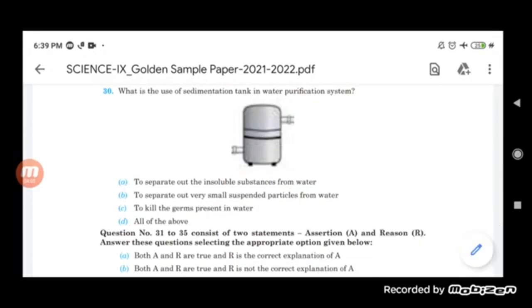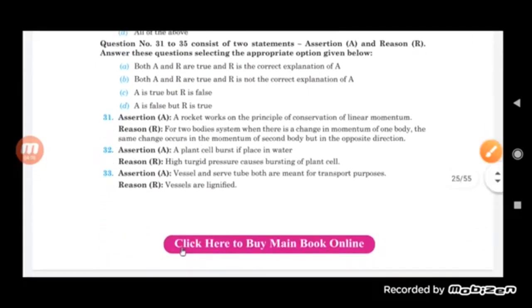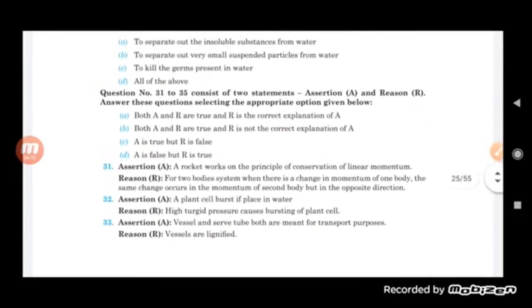Now let us move on and see some question answers from assertion and reason. The assertion is: a rocket works on the principle of conservation of linear momentum. And the reason is: for a two body system, when there is a change in the momentum of one body, the same change occurs in the momentum of the second body, but in the opposite direction.